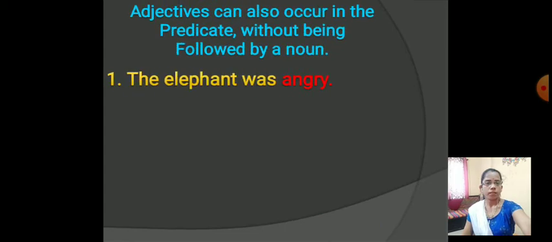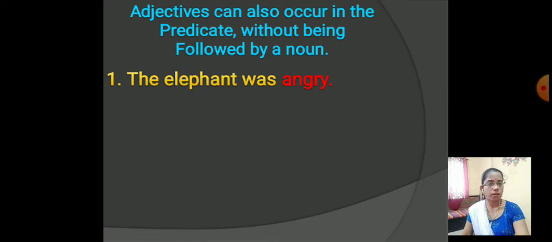Next, an adjective can also occur in the predicate without being followed by a noun. We already learned about the predicate in the second chapter of the grammar workbook. Predicate, it means subject and predicate.